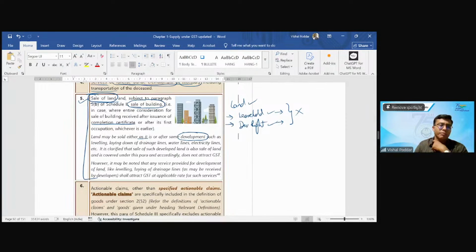Now, what is this development? We call it as plotting many times. What is this plotting? So you take a big piece of land. Many times it is an agricultural land. Now you are called as the developer.